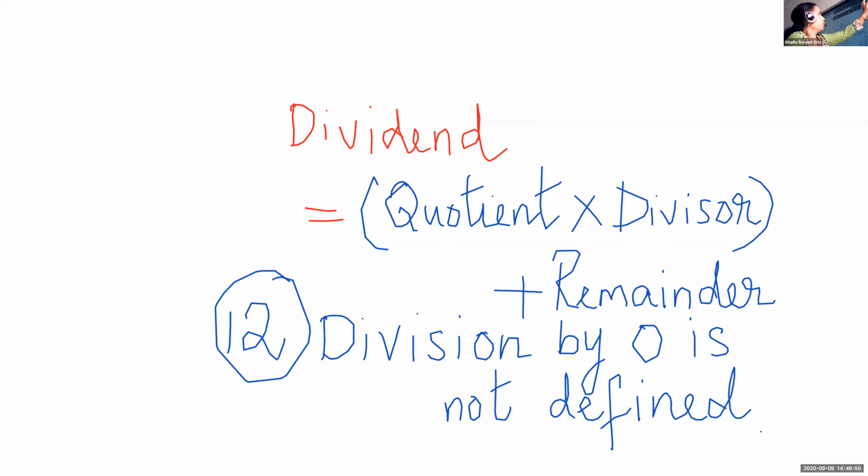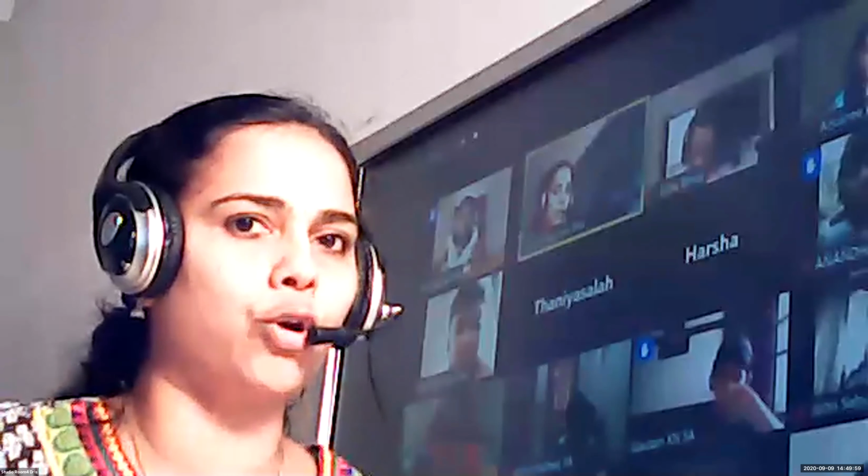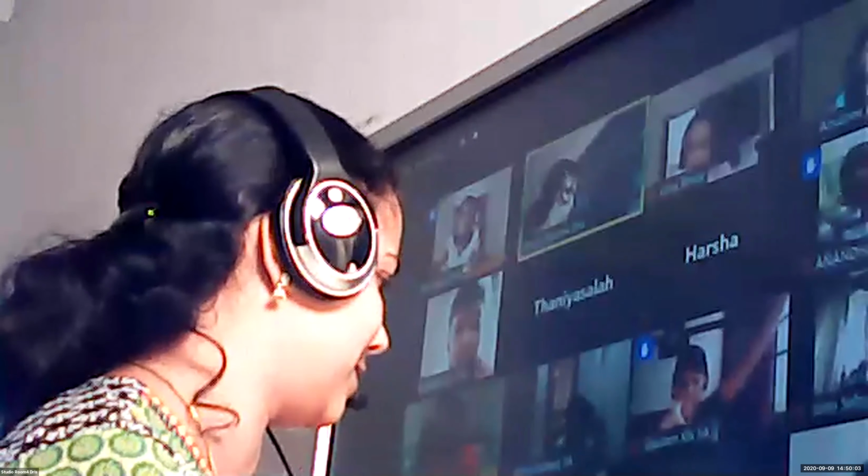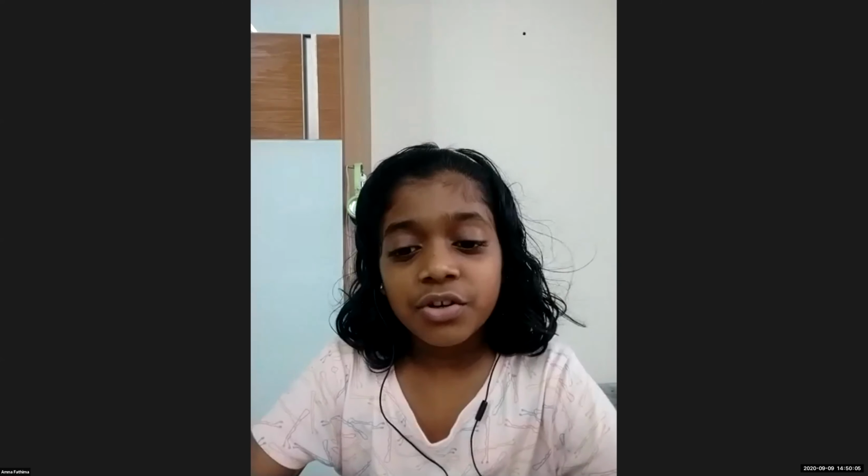Division means what? Sharing equally. If the divisor is 0, we don't want to divide, so that is meaningless. No need to divide, so we can write division by 0 is not defined.